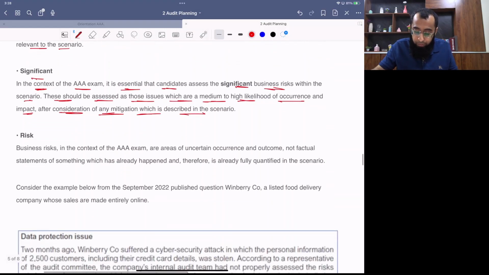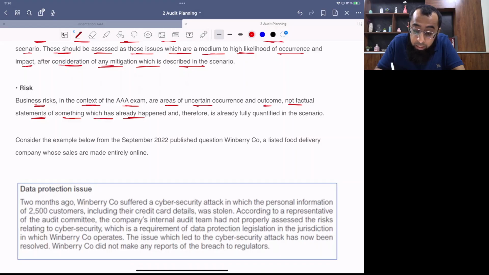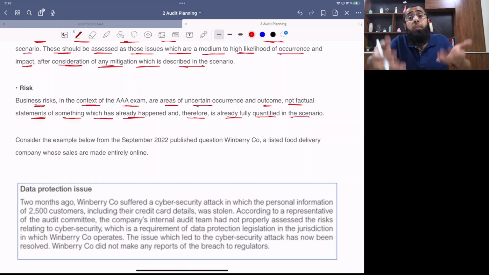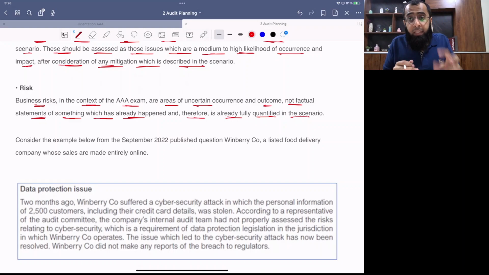Okay. Now, business risks in the context of the exam are areas of uncertain occurrence and outcome, not factual statements of something which has already happened and therefore is already fully quantified in the scenario. See, risk is something which may happen. Things which have already happened are not the risk, those are the reality. So you have to refer to the risk which may happen. That okay, this may happen. So that is a risk. A penalty may get imposed. Reputational damage may occur. Okay, the things which are uncertain, those are the risks.